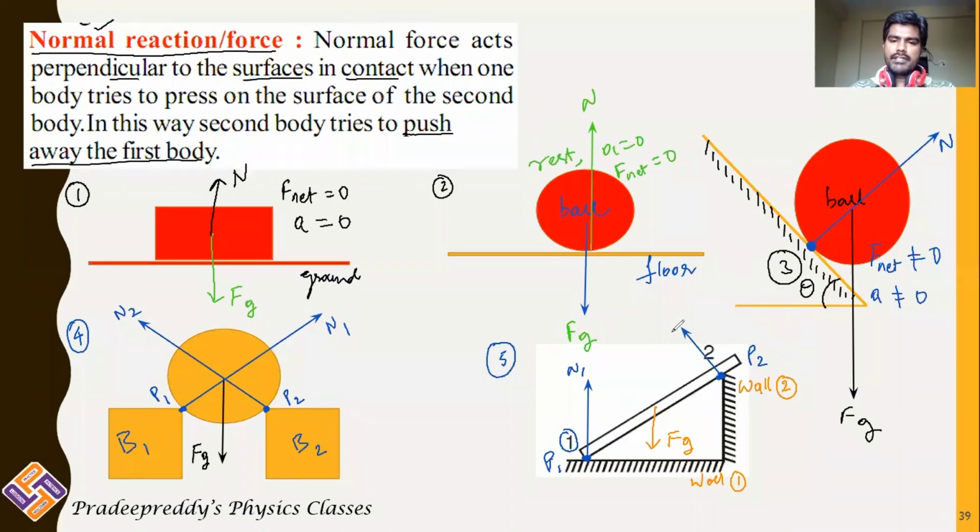This is normal reaction N1, this is normal reaction N2. The point of contact is here and perpendicular to that is N2, and the point of contact is here, perpendicular to that point of contact is N1. N1 and N2 are balancing the gravitational force which is acting in the downward direction. So from all these examples, we have learned how to locate normal reactions in each and every case.